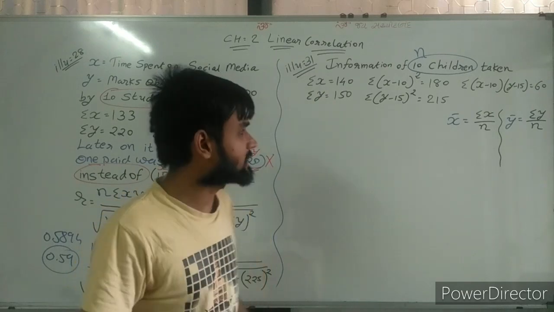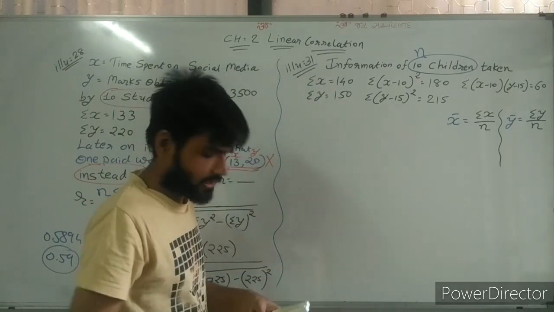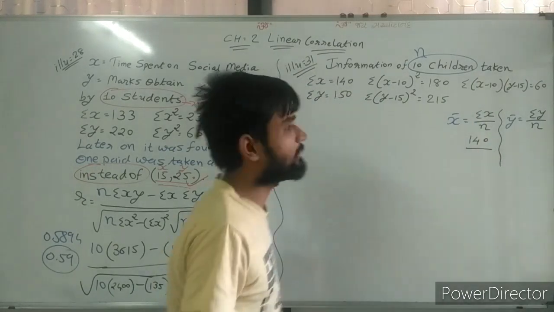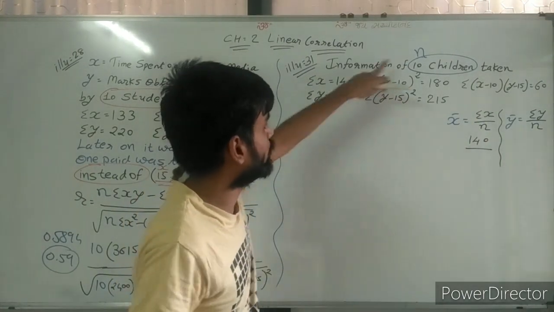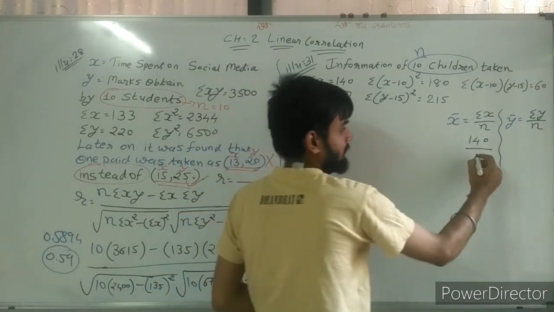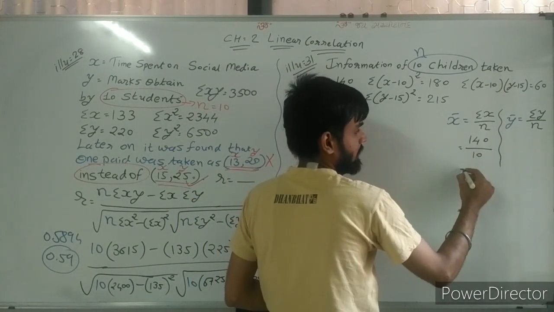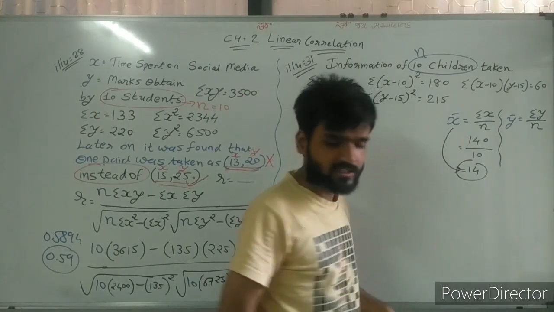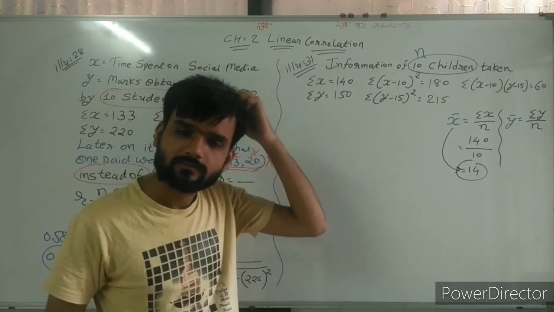So sigma x is equal to 140, so write down 140. N is equal to 10. Divide by 10, the answer is 14. So x bar is equal to 14.